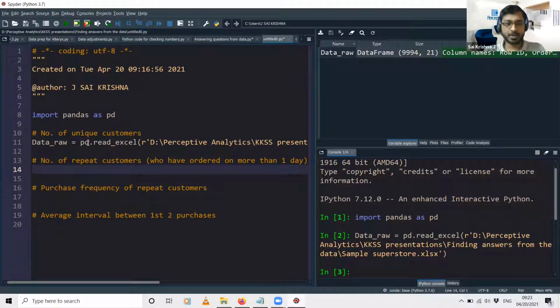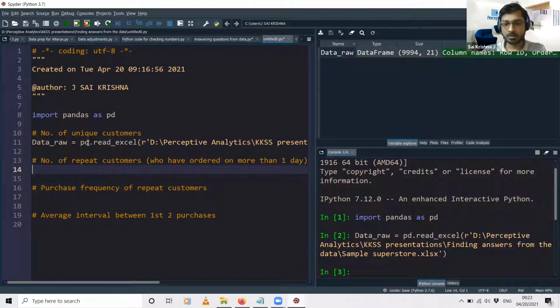To find the number of repeat customers, like I told you, we define the repeat customers as customers who have ordered on more than one day, right? So how we'll be doing this is, for each customer, we will find the number of days, that is the unique number of days on which they have made purchases.